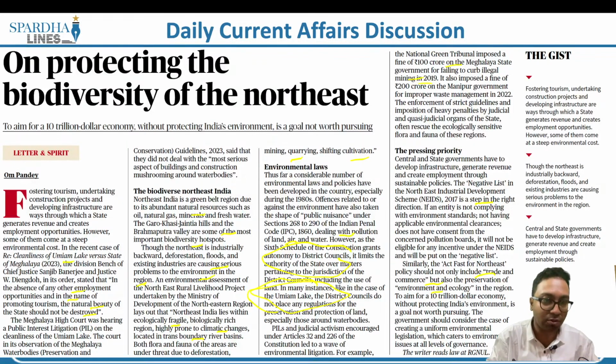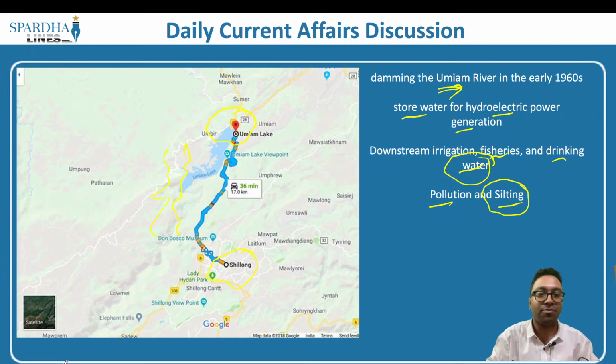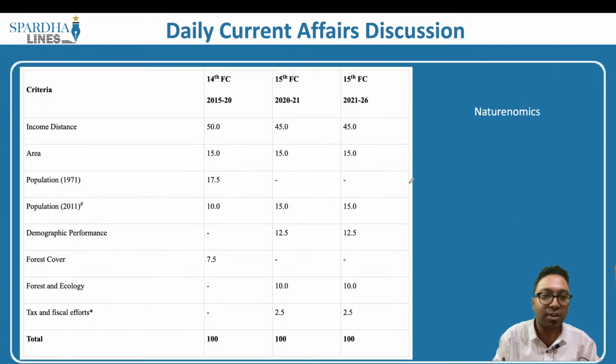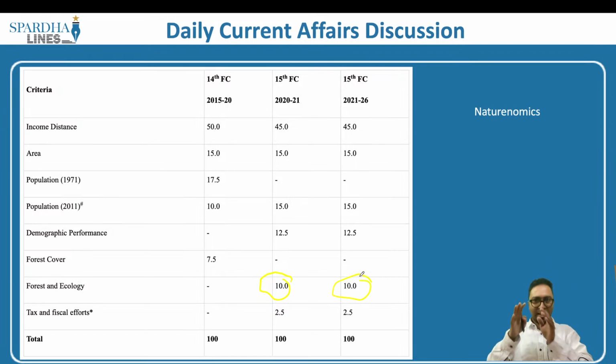Added to it, as a source of additional information, we have the 15th Finance Commission recommendation. The 15th Finance Commission recommendation also takes into picture the forest and the ecology, which means that if there is a particular state that has a lot of forest cover, they cannot take up developmental activities. They want to create employment opportunities. They also want to ensure that people are taken into picture. They also have dreams and aspirations. So what do they do? They generally start depleting the forest cover, felling of trees takes place, deforestation takes place, we enter into the forest area.